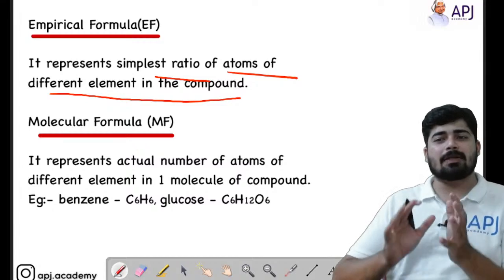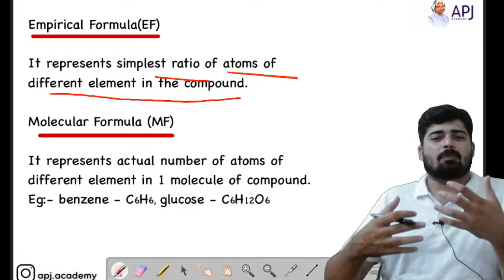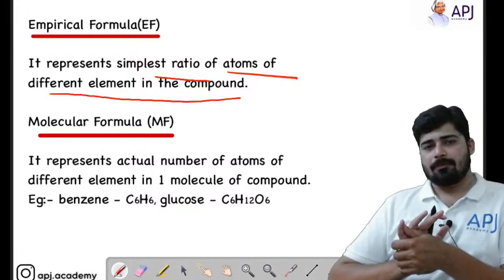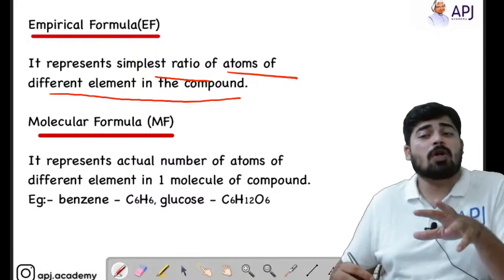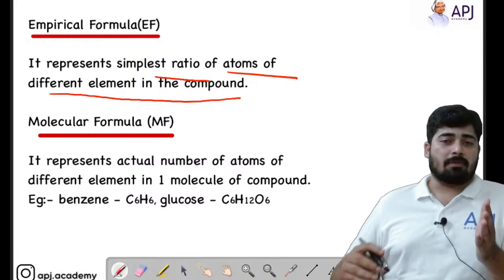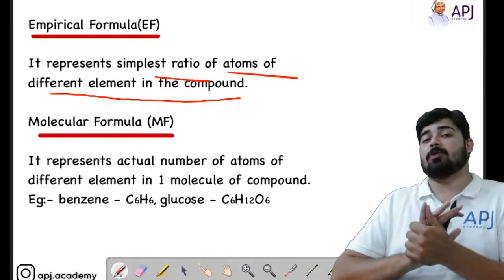It represents the simplest ratio of atoms of different elements in the compound. You may not get the concept properly by just reading that sentence. I'll make you feel what it means. First, we will move on to what we mean by molecular mass and molecular formula. Then we will come to empirical formula, so that it will be easier for you to understand.